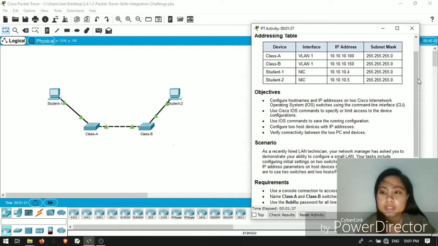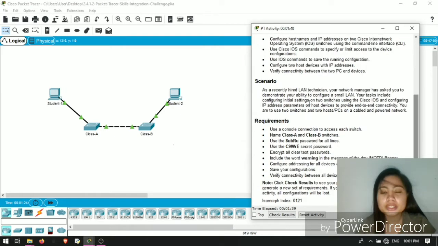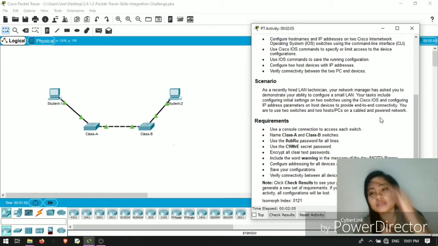In this scenario, as a recently hired LAN technician, your network manager has asked you to demonstrate your ability to configure a small LAN. Your tasks include configuring initial settings on two switches using the Cisco IOS and configuring IP address parameters on host devices to provide end-to-end connectivity. You are to use two switches and two host PCs on a cabled and powered network.